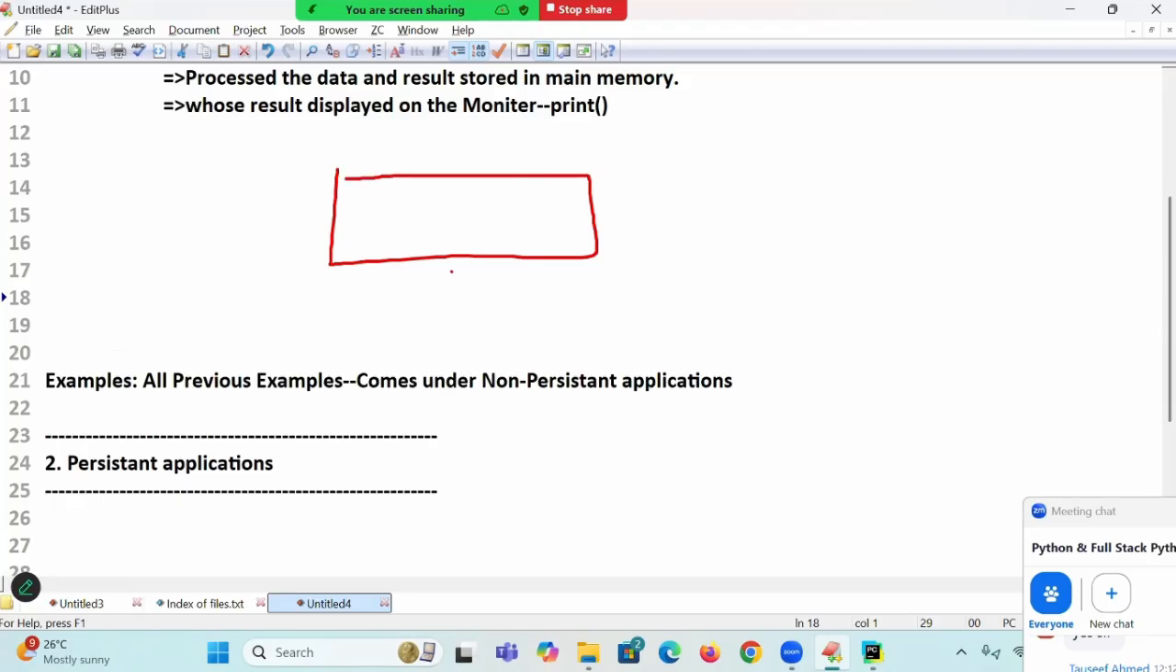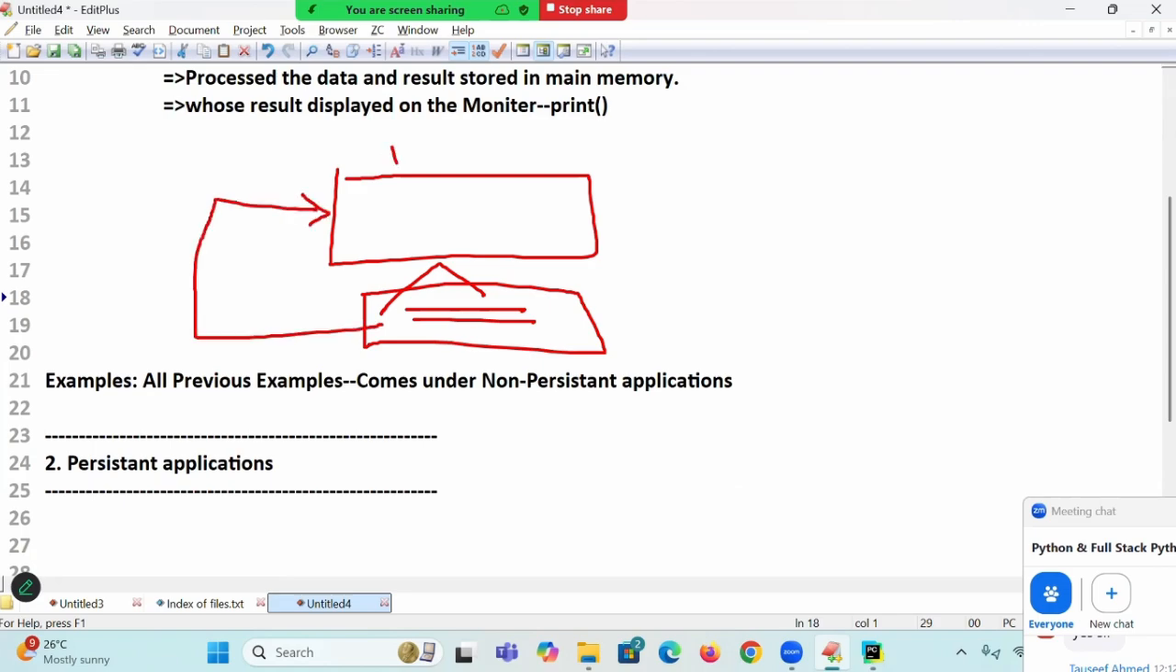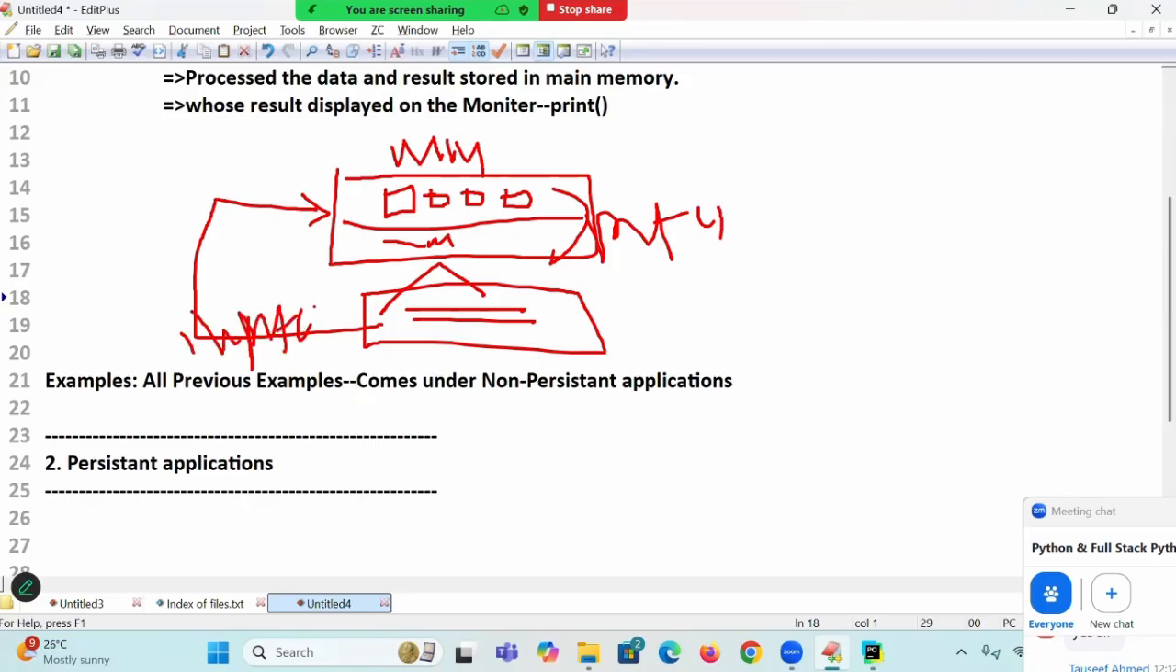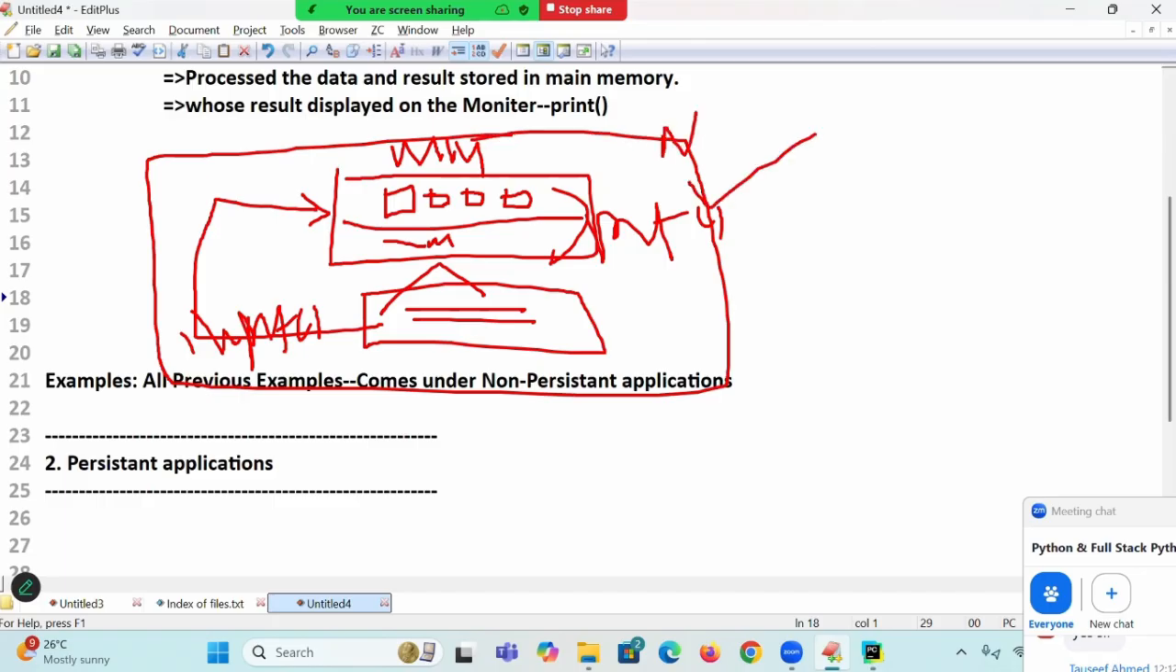This is your computer, and so far I was executing my example. I will enter data from the keyboard. That will be stored in the main memory in the form of objects, number, name, and so on. It is processed in the main memory, and the result will be stored in the main memory itself. That is by using the print statement. We read the data from the keyboard by using input. This type of application is known as what? Non-persistent.